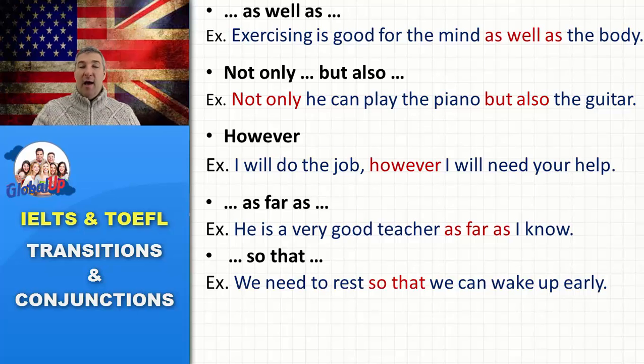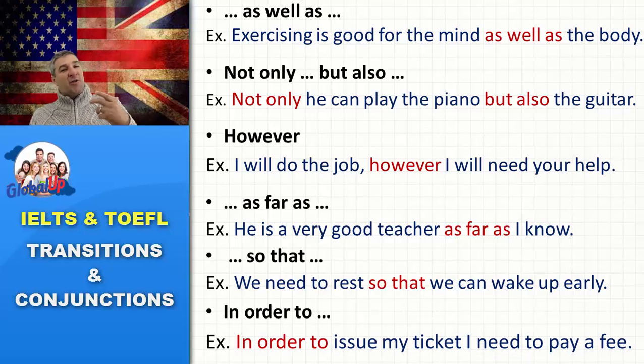Let's take a look at another example. In order to is also used in the same way that we have used so that. So in order to issue my ticket, in order to issue my document, in order to issue my passport, I need to pay a fee. What is issue?